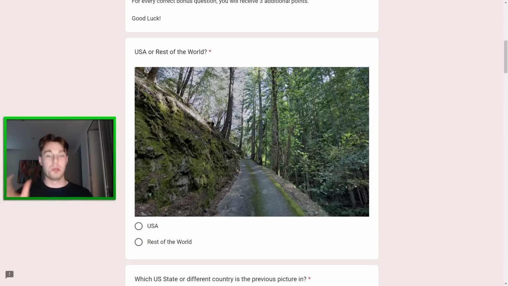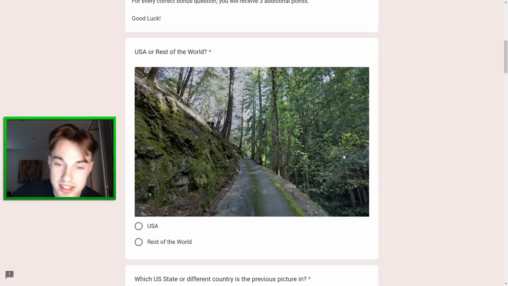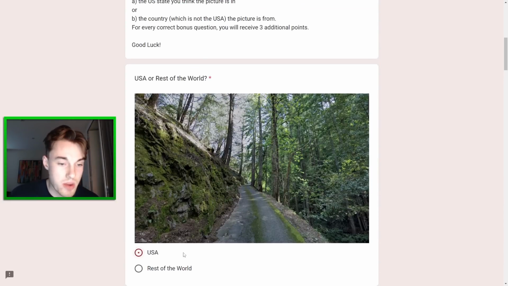Well, obviously all of these are not going to look like typical USA rounds, so that's something we've got to put into my mind firstly. Now this one could certainly be the US. In fact, I'm probably going to say it is, but the moss growing in the center of the road here is very confusing. It kind of looks most like Austria or something like that, but I really think this is going to be the US, even though the road is very thin.